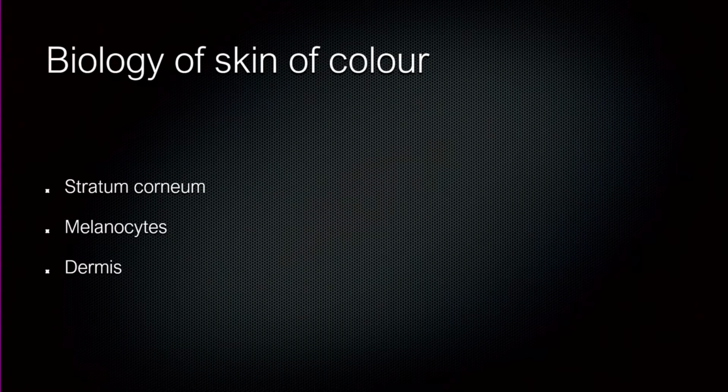We look at 3 different parts of the skin. We look at the stratum corneum, the melanocytes, and the dermis, see how they are different in the different skin types and what clinical applications they have. And in the end, I'll talk about 3 or 4 simple conditions which we see day to day and how the skin condition differs in skin of color.